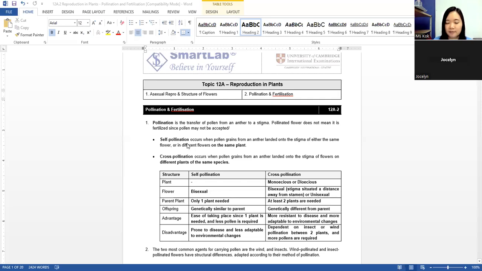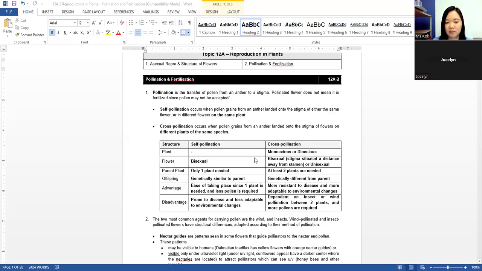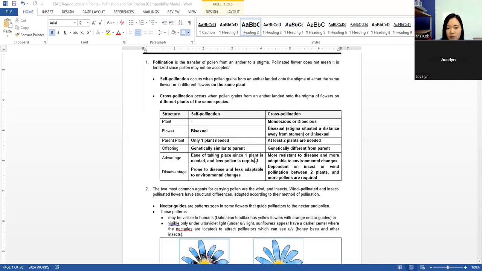Do you understand? Yeah. Okay, very straightforward. Basically, if it is the same plant or same individual, then it's self. Okay, if it's cross-pollination, if it's different plant, then it's cross. Okay, so the difference between cross and self-pollination, the plant for cross-pollination is monoecious or dioecious.